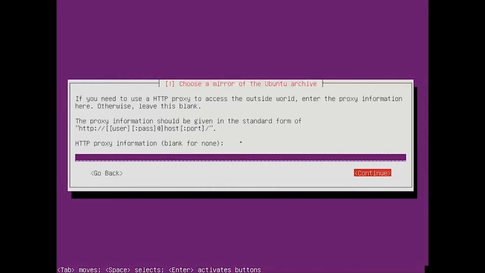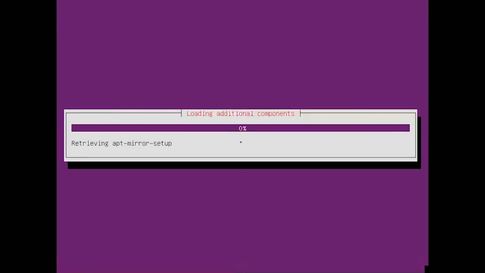I'll completely remove it and then I'll select continue. Now this installation takes around 20 minutes. Based on the internet speed, it might differ.